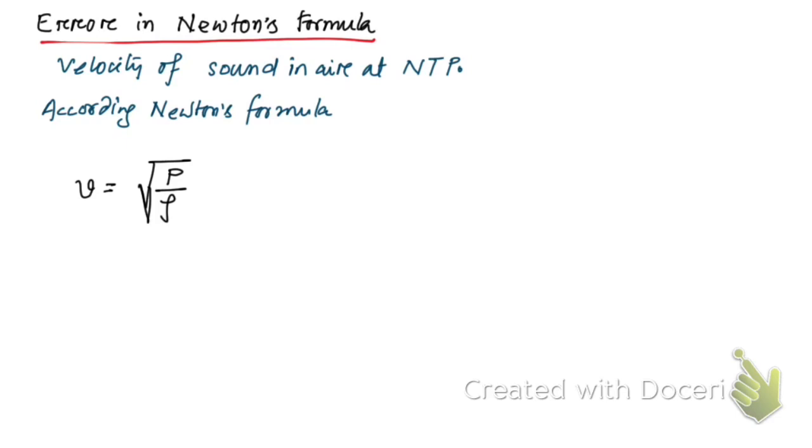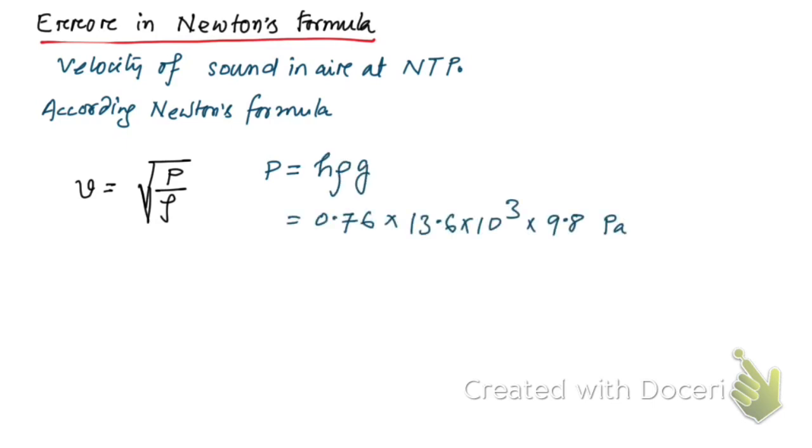Now, how to calculate the pressure here? Here you see P is equal to rho g h. This should be equal to 76 into 10 to the power minus 2 meter of Hg.